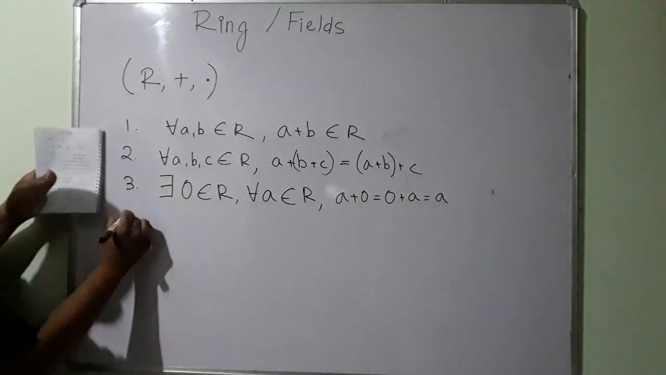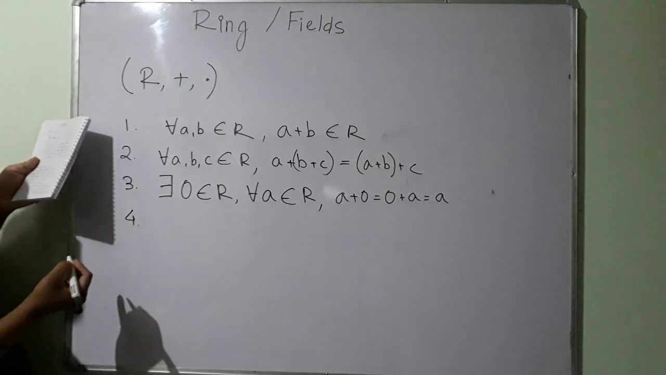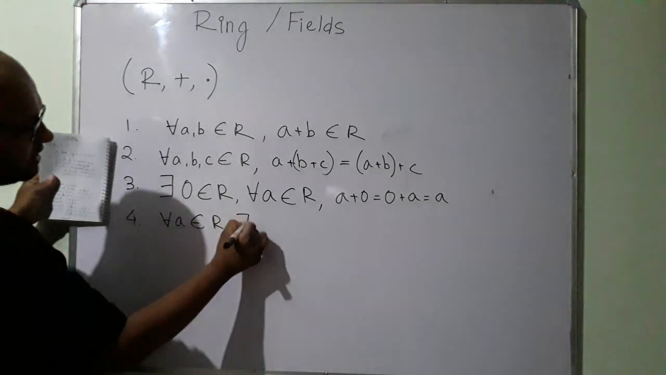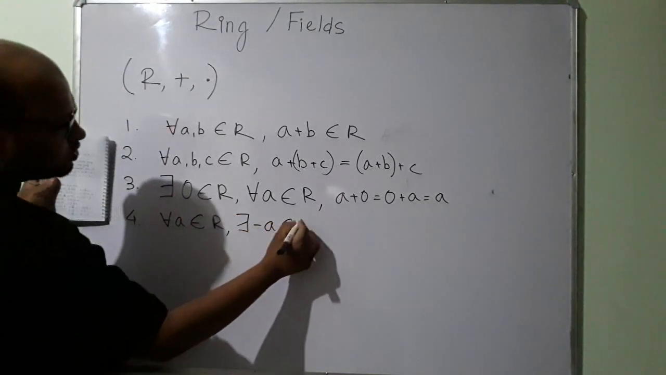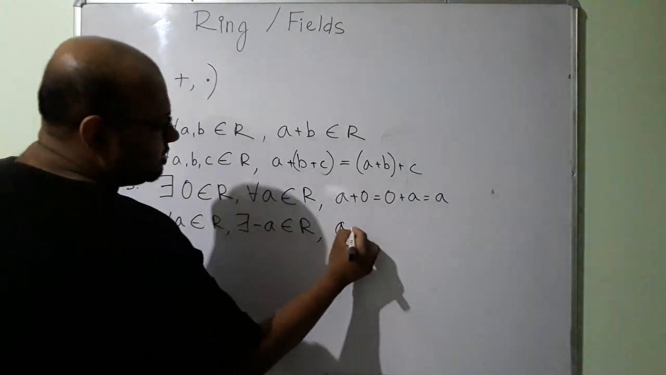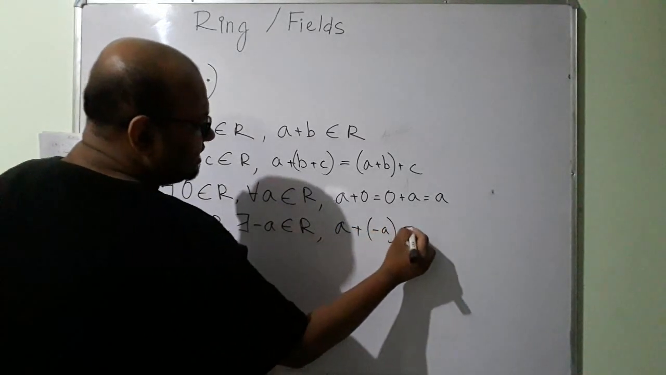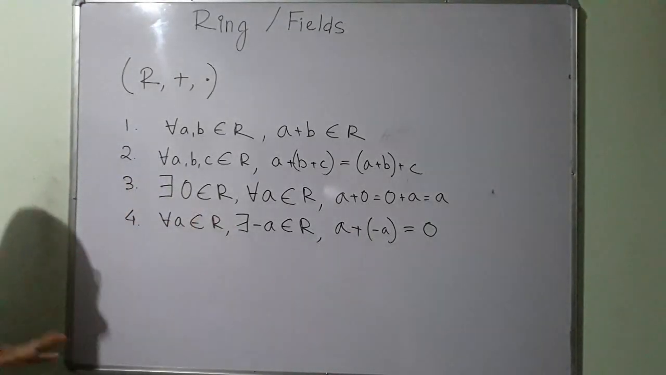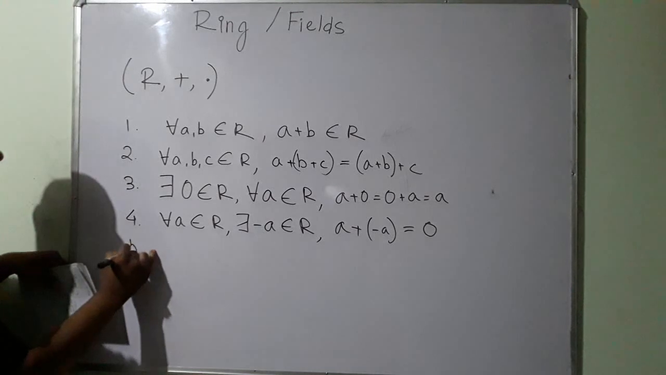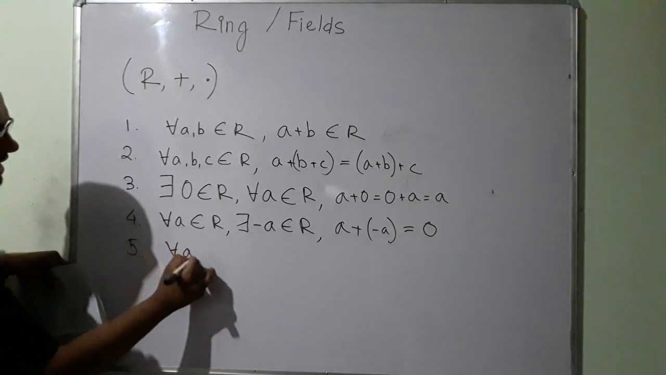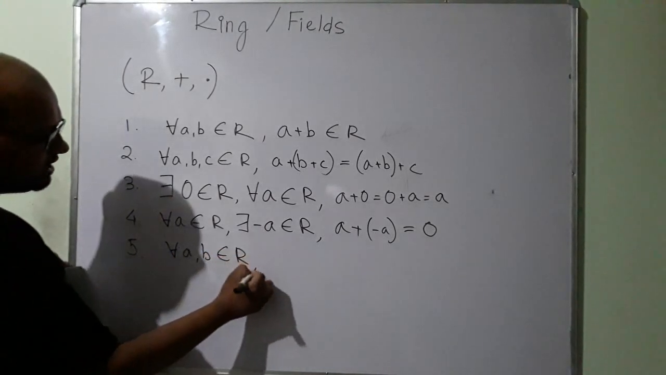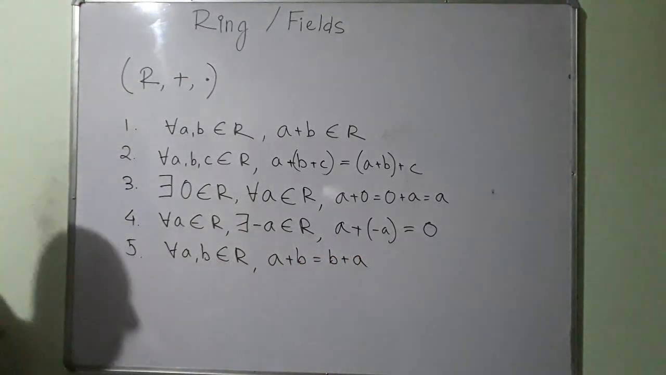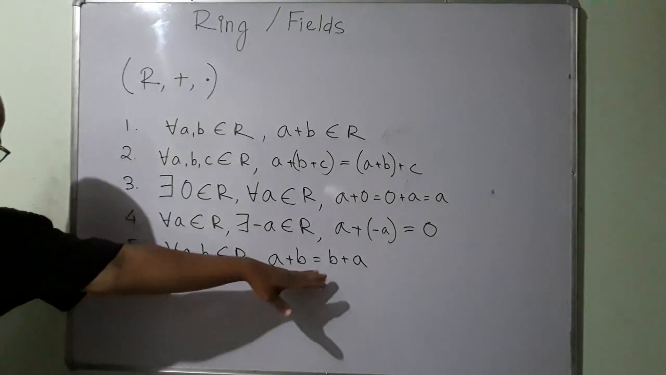Then rule 4: for all elements a that belong to R, there must exist some minus a that belongs to R, such that a plus minus a is equal to the additive identity. In other words, the additive inverse must exist. Number 5: for all elements a and b that belong to R, a plus b must be equal to b plus a. This is the commutative property.